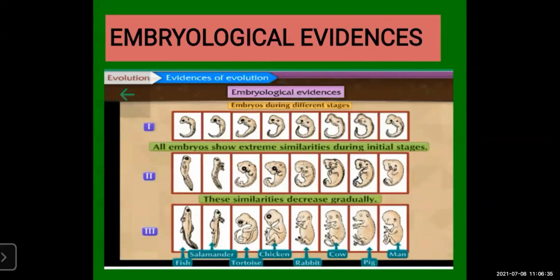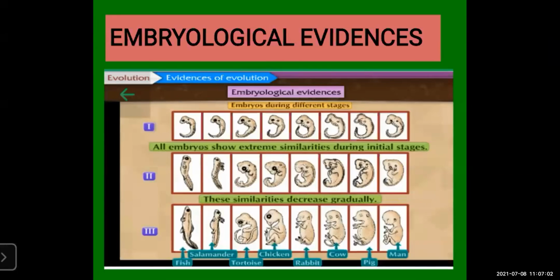First, see vertically: 1, 2, 3. First, you can see fish. Second, salamander, tortoise, chicken, rabbit, cow, man, etc. At the start, you cannot identify whether it is an embryo of a human being or of a fish. All look alike.